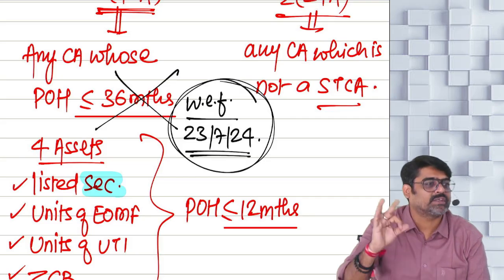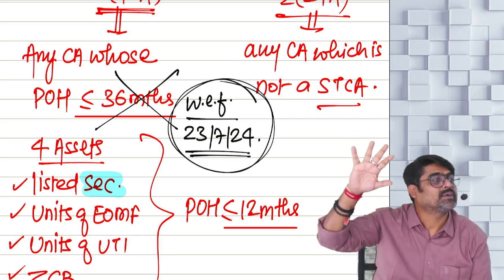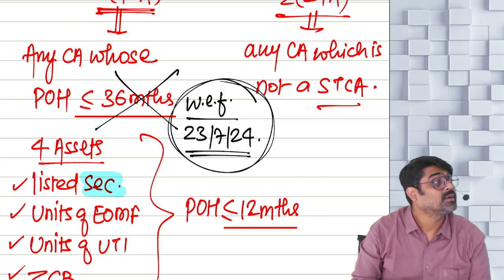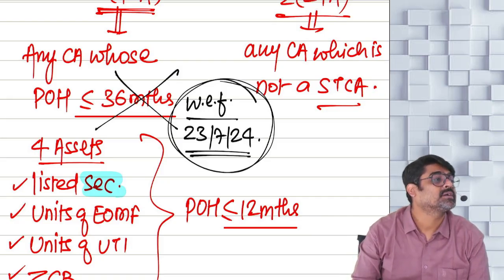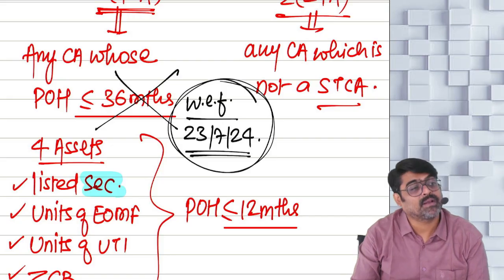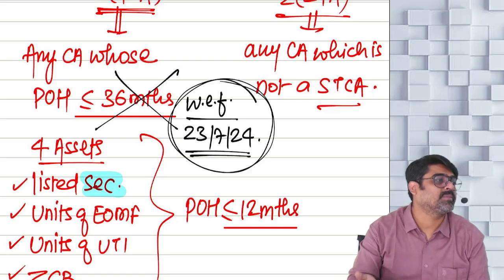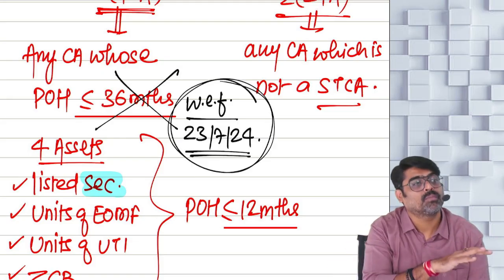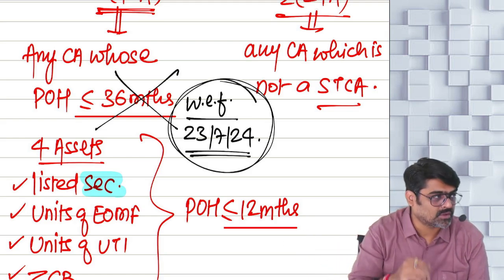So the first change which came was, Mrs. Nirmala Sitharaman said that there are different periods of holdings prescribed under the existing law for different types of assets, because of which assessees get confused about what period of holding I should check for which asset. And some assets are becoming long term very soon, and some assets are becoming long term very late. So there is a disparity here also. We want to bring everything on the same platform and remove the confusion also.